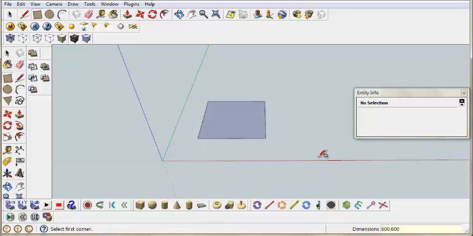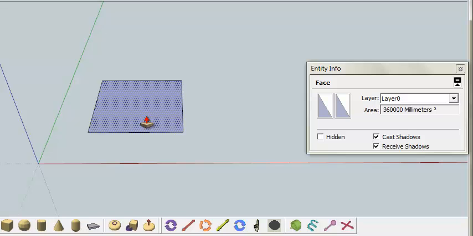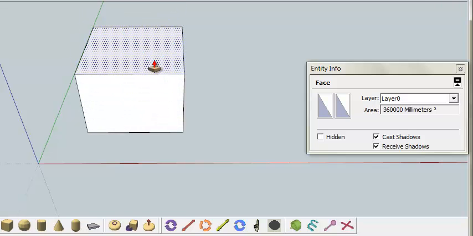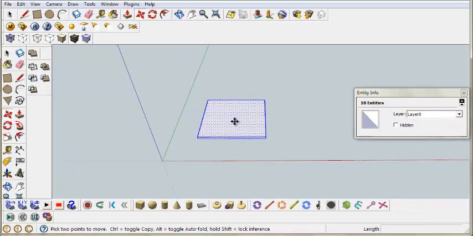Next, use the push/pull tool by pressing P, then pull it up and just type in 18. The board thickness is 18.